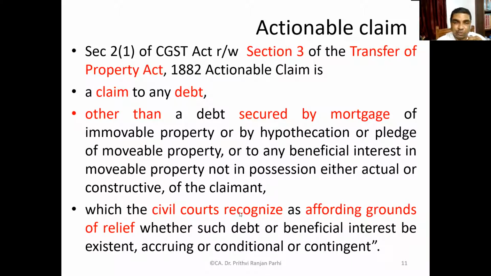I'll give you an example. Suppose an insurance policy is there which is not secured. It may be a claim. So that can be considered an example of actionable claim. Okay, maybe a share in a partnership firm, that can be an actionable claim. So these are a few examples of actionable claim you can take. Okay. And goods includes these actionable claims.